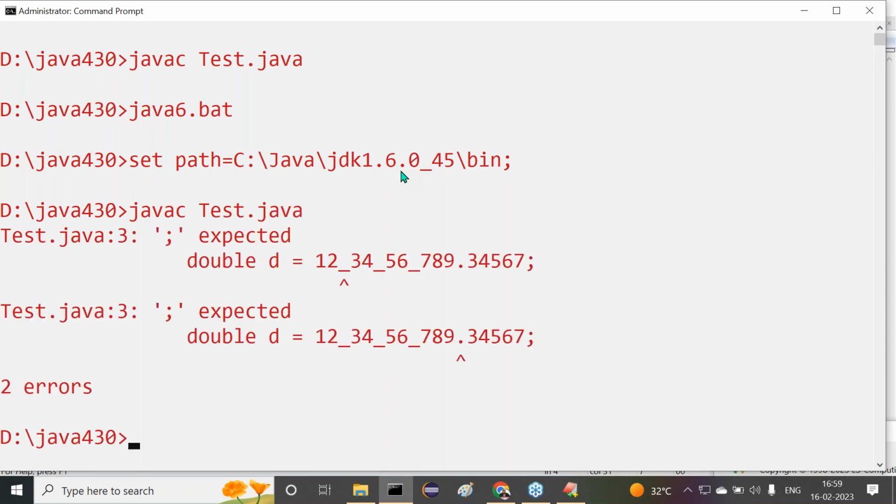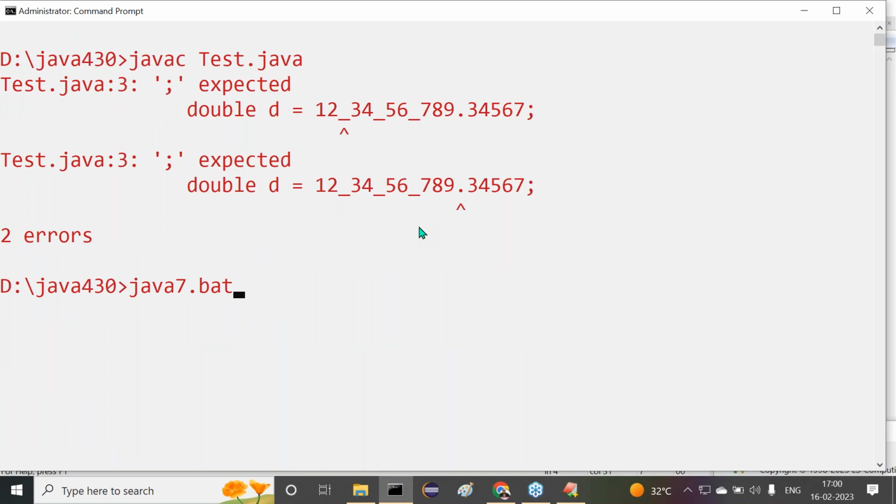Observe carefully what we are getting here. Some errors we are getting. Something is expected in this location. Got it or not? It means that underscore symbols are not supported in which version of Java? In the 1.6 version, for example.